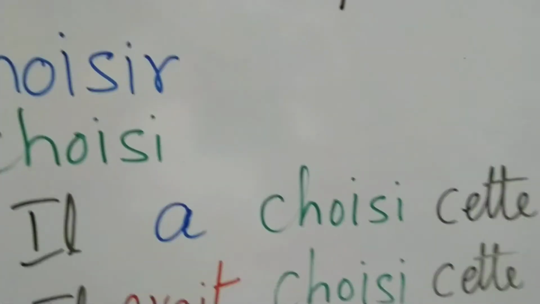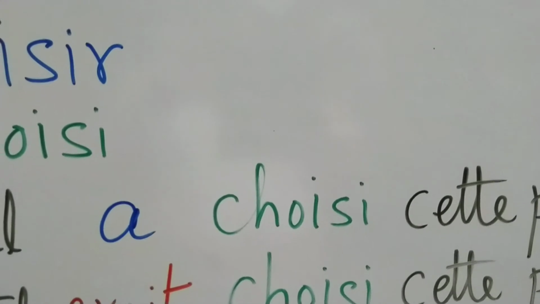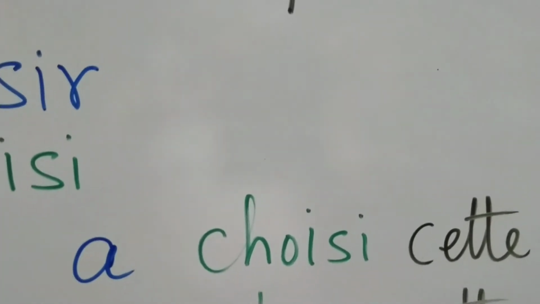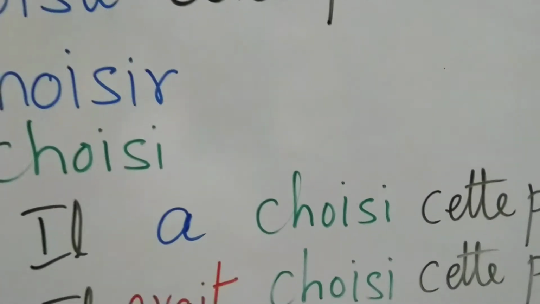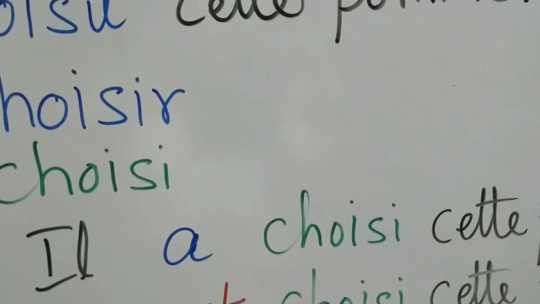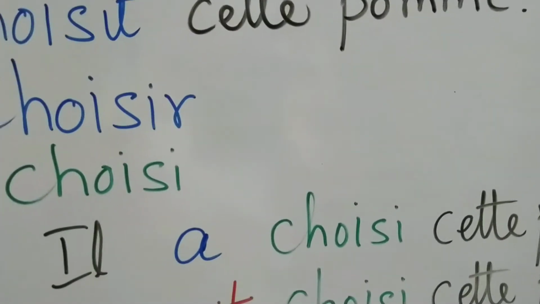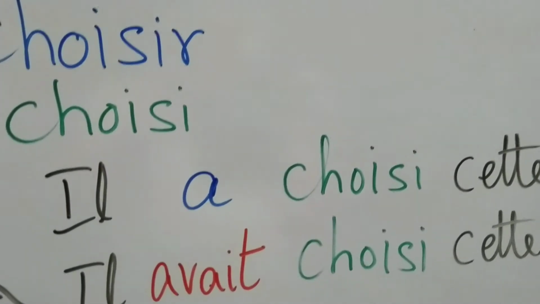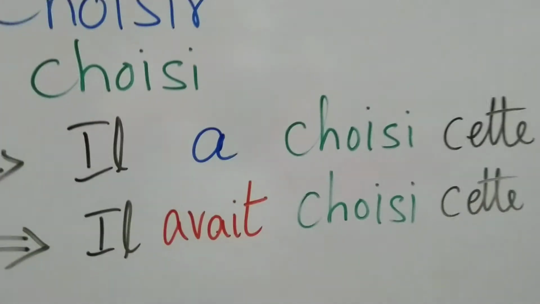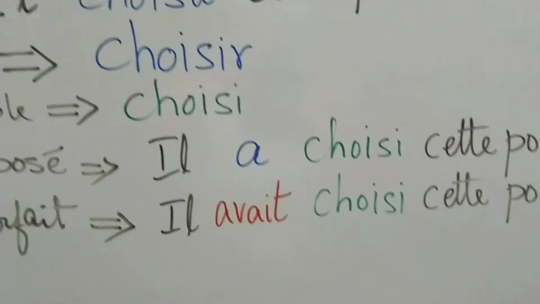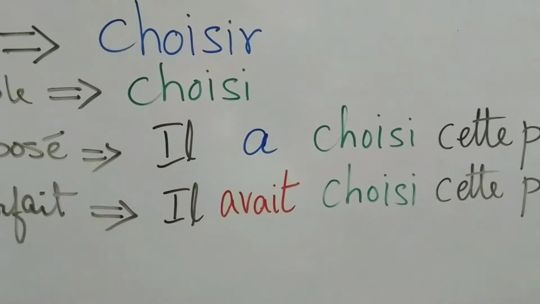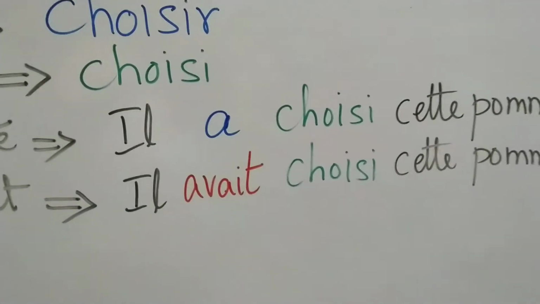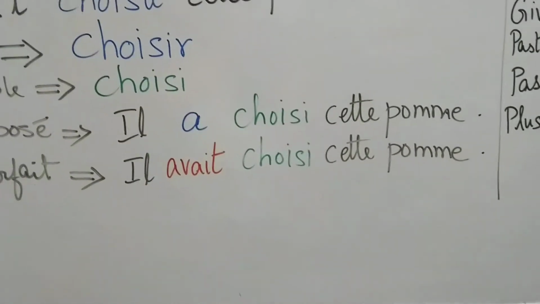Here also, choisir is neither reflexive nor intransitive, therefore choisir will take avoir in the auxiliary. Present tense of avoir plus the past participle will give you passé composé, while the imperfect tense of the auxiliary plus the past participle will give you plus-que-parfait. So, il a choisi cette pomme, if we were to convert it to the plus-que-parfait tense, it would read il avait choisi cette pomme.